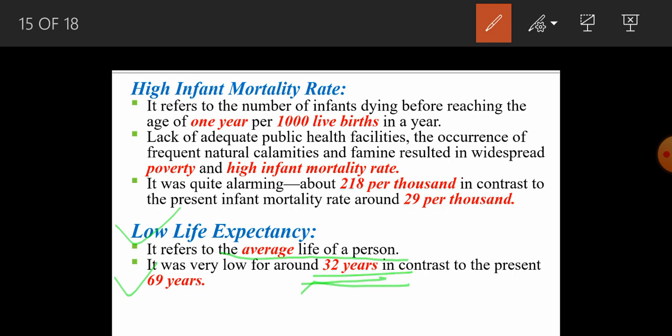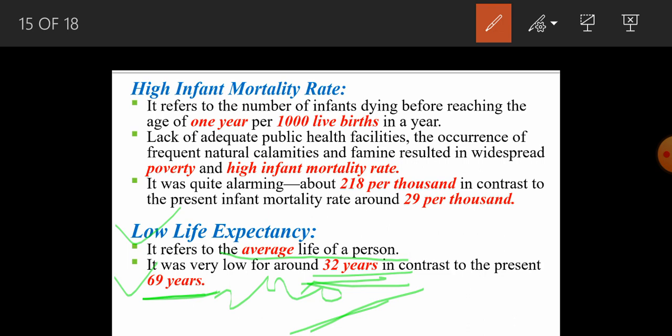Now if we compare it with today's figure of 2020, it is at least 69 years that a person survives on average. It is an average, right? Around 69.7%, I should say actually. The figure for males is 68.4 years, and as far as females are concerned, it is 71.2 years.